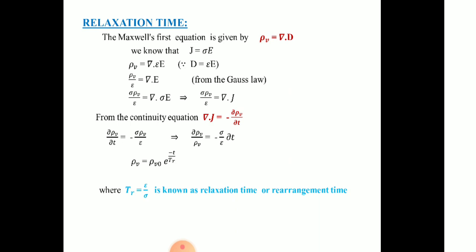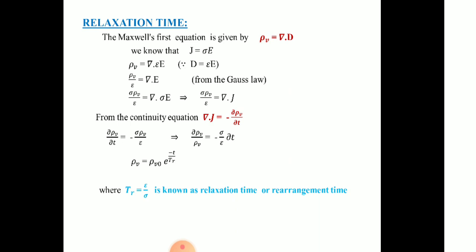I am taking this minus sign to that side, ρv this side and t that side. ∂ρv by ρv is equal to minus σ by ε ∂t. This is a differential equation.